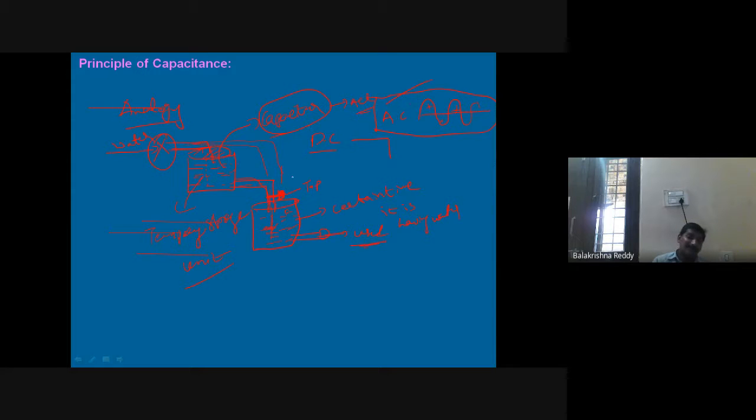So this is the way the capacitor will work. Understood? This is a temporary storage unit we can say here. In the same way in electrical circuits, the capacitor's role is also the same.